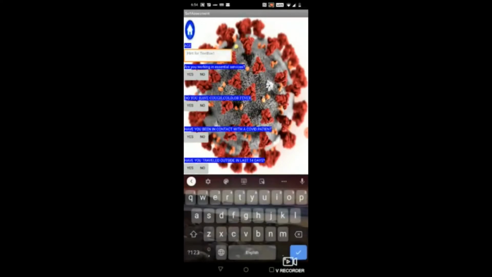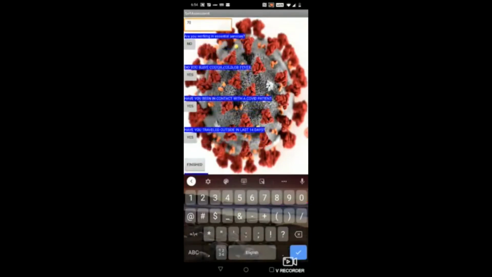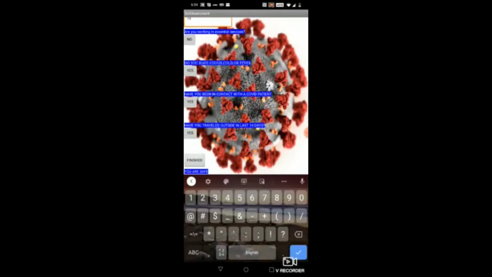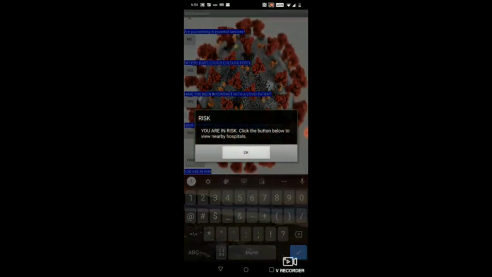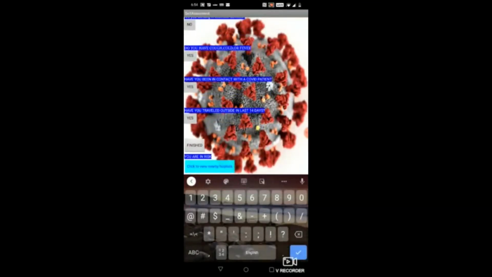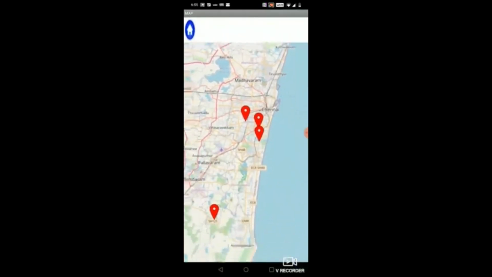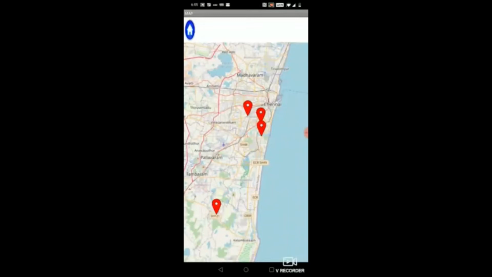Now first I'm going to demonstrate what happens if I am at risk. So I'm just giving it like this. Now I'm going to click finish because I have answered all the questions, and it tells that I am at risk, and it also tells me to click a button below to view nearby hospitals. Now I'm going to click OK. When I see down, I can see that a button has popped up. Now when I click this button, this screen opens where there are hospitals, and these hospitals are added by me.